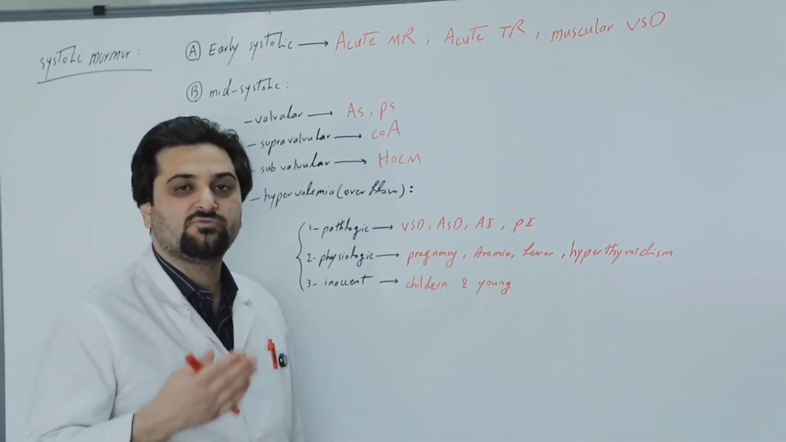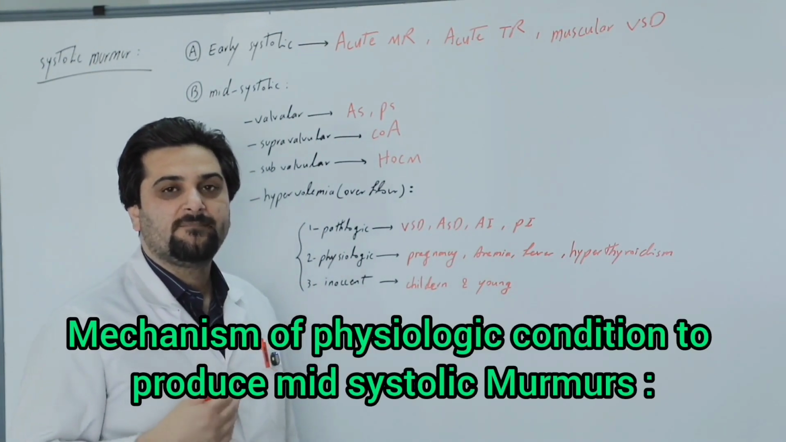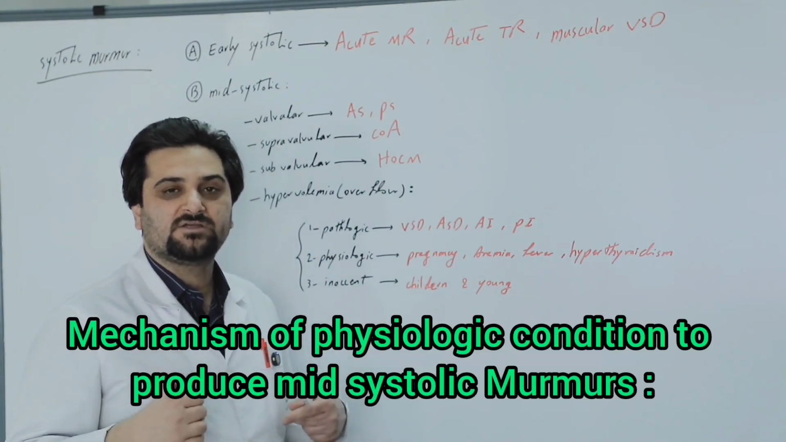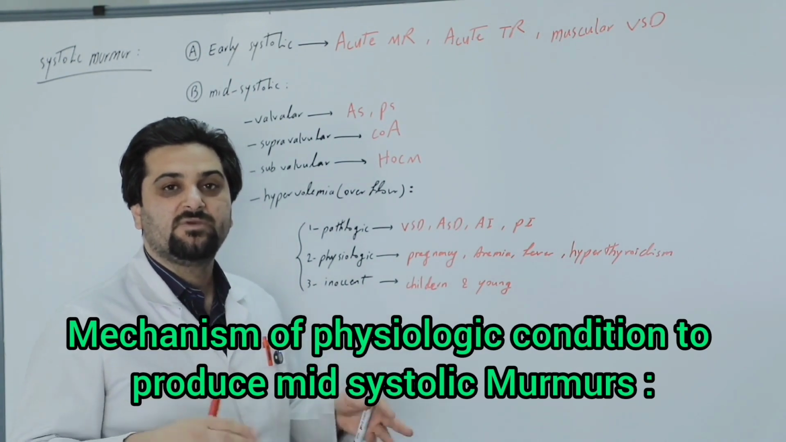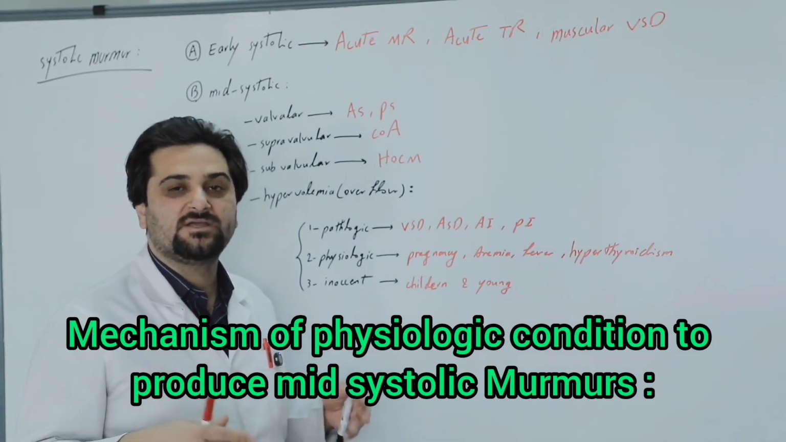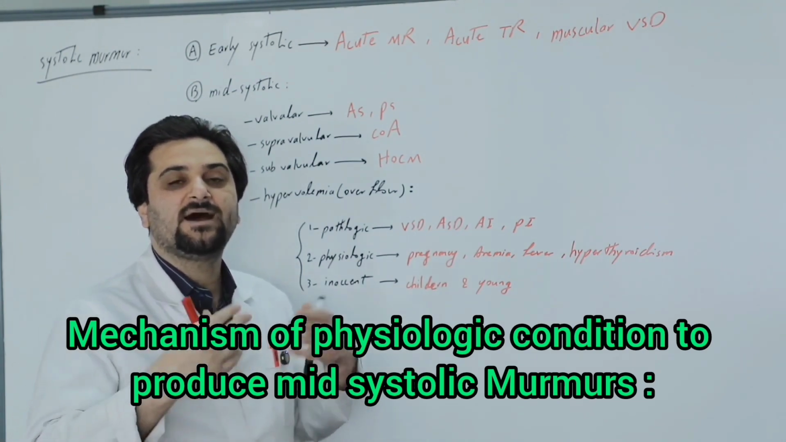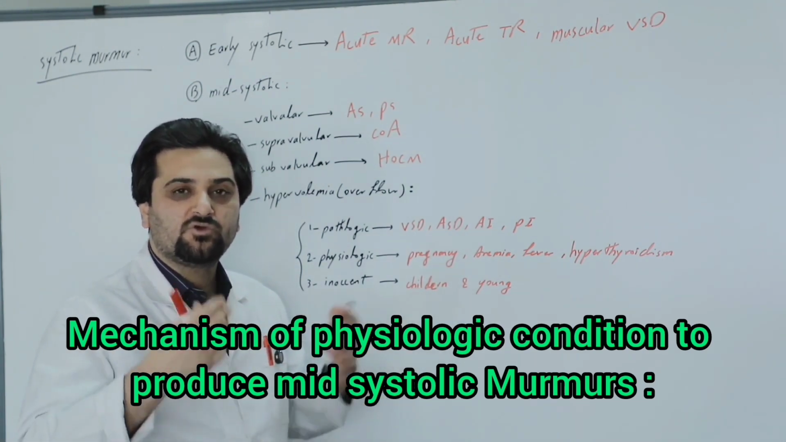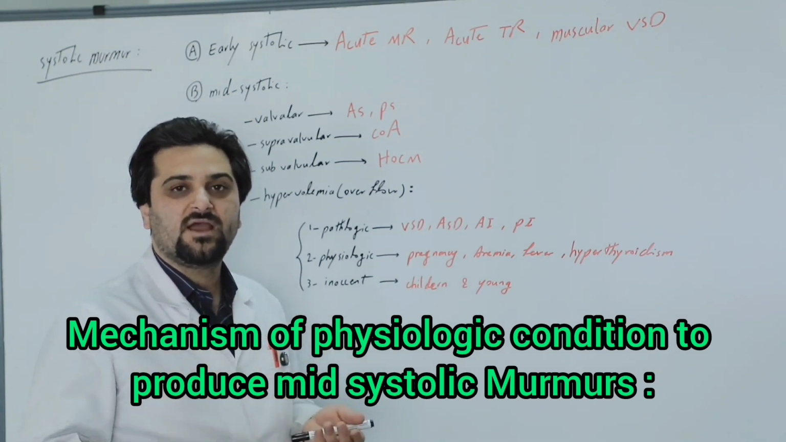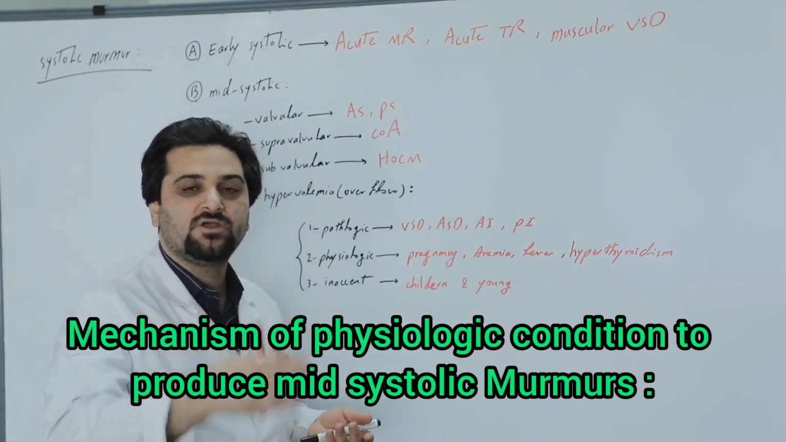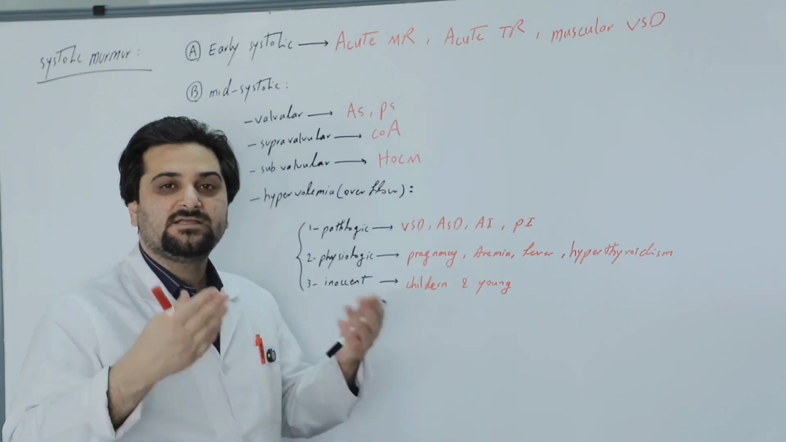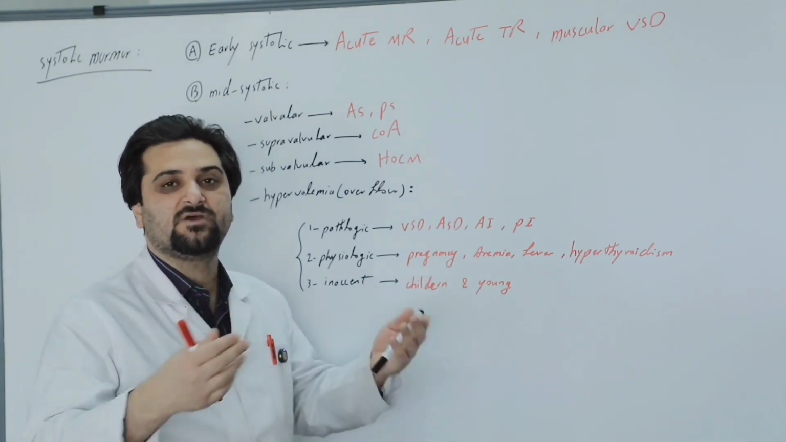So why do physiological murmurs occur? As we know, any factor that causes an increase in blood volume, such as pregnancy, fever, or hyperthyroidism, leads to an increase in cardiac output. This rise in cardiac output and blood volume results in overflow across the aortic and pulmonary valves, which is why it leads to the development of a mid-systolic murmur.